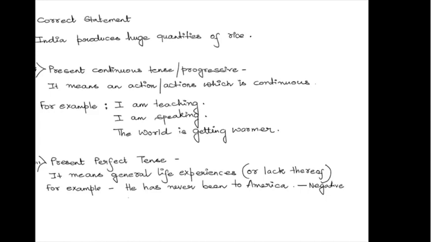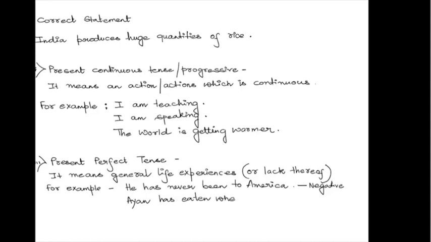Okay, and the second statement which I am going to write right now is: Ayan has eaten when it was raining. The statement goes like this: Ayan has eaten when it was raining.